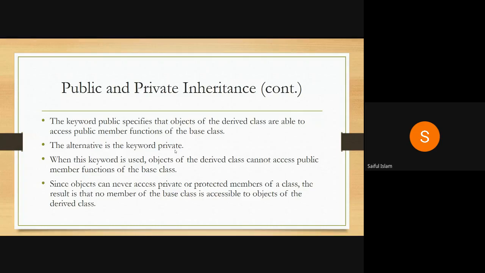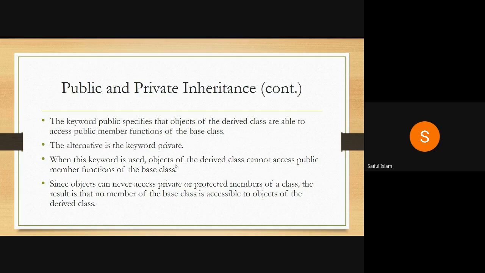So an object of a derived class cannot access a public member of a base class if we are deriving it privately. When this keyword is used, objects of the derived class cannot access public member functions of the base class.